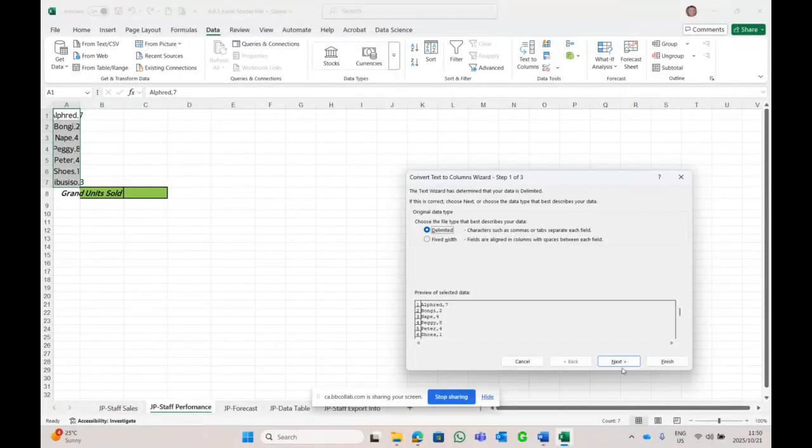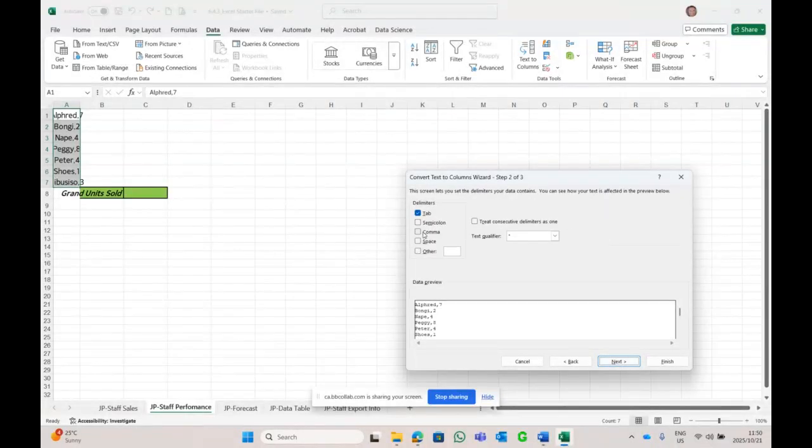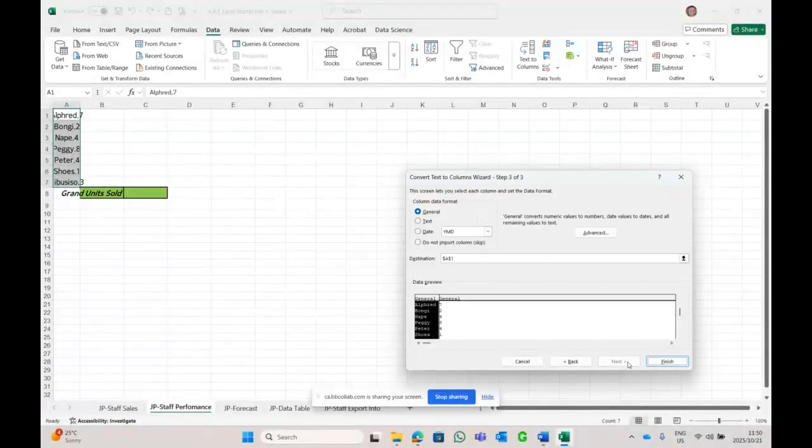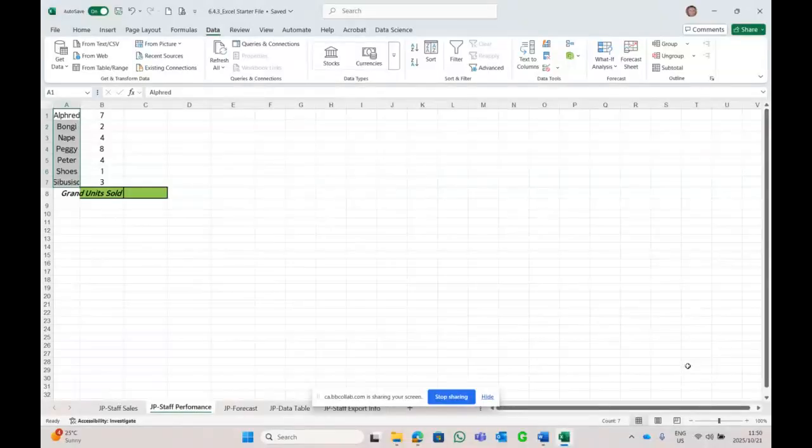Delimited. Next. Showing a comma. Take the tab away. Let's see what we get. And next. In general and finish. Aha. So far so good. This is easy peasy, 3 marks.